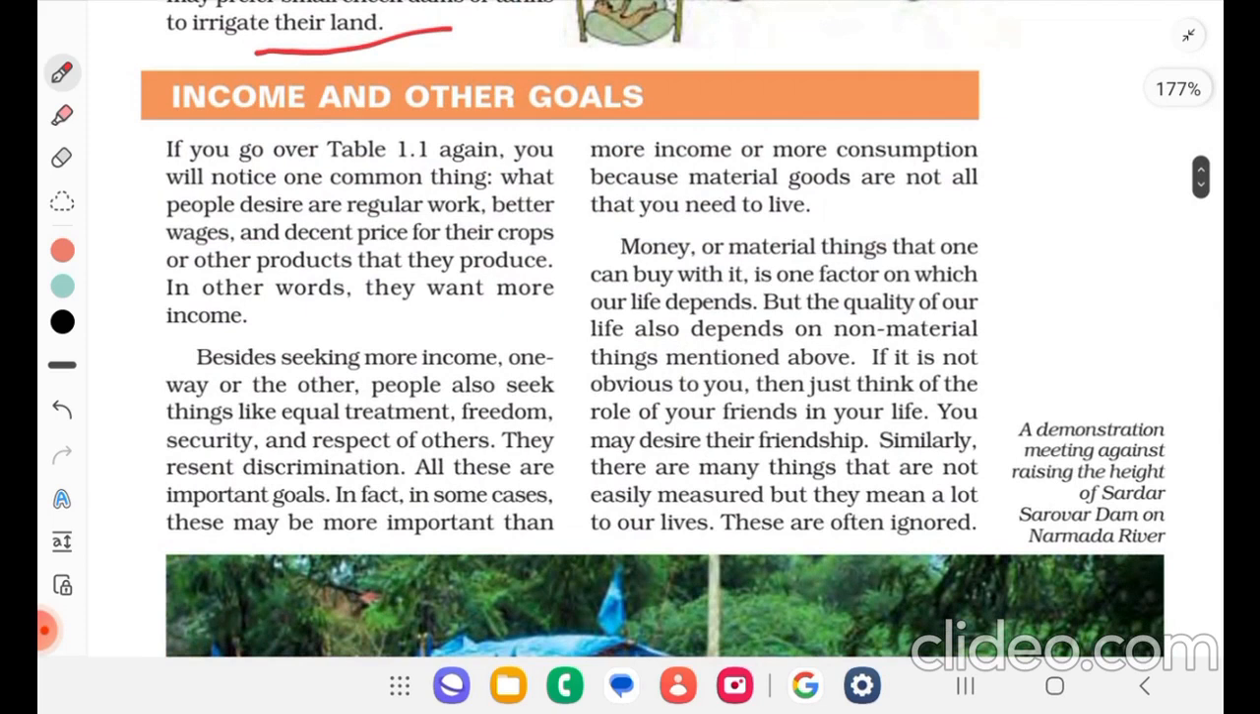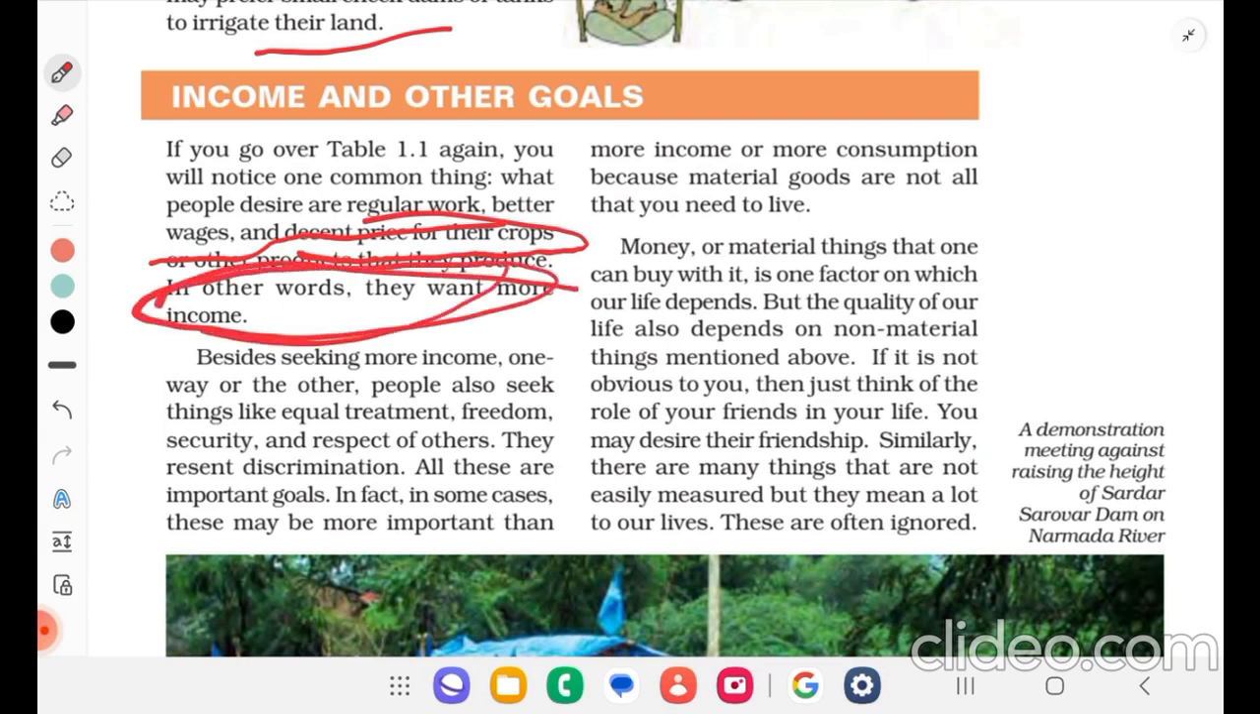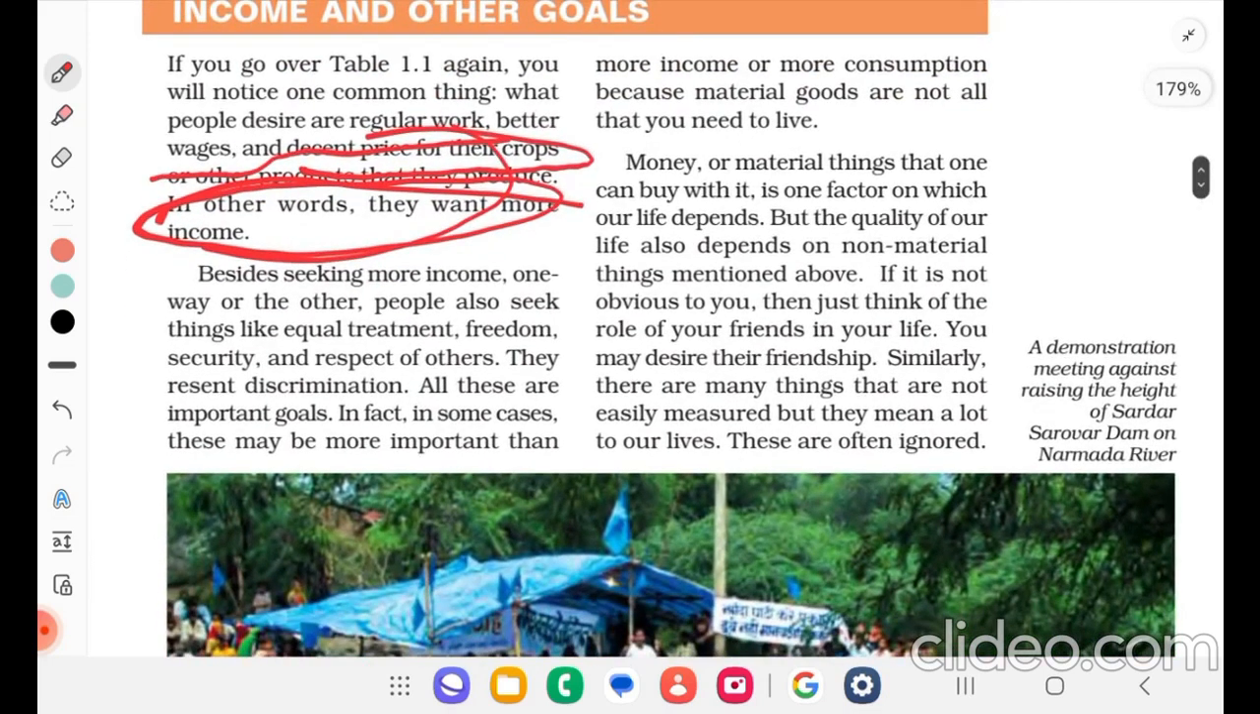Income and other goals, now we see. If you go over table 1.1 again, you will notice one common thing: what people desire are regular work, better wages, decent prices for their crops and other products that they produce. So in other words, they want more income. So that is what they are expecting. One common point is income. Besides seeking more income, one way or the other, people also seek things like equal treatment, freedom, security, and respect of others.